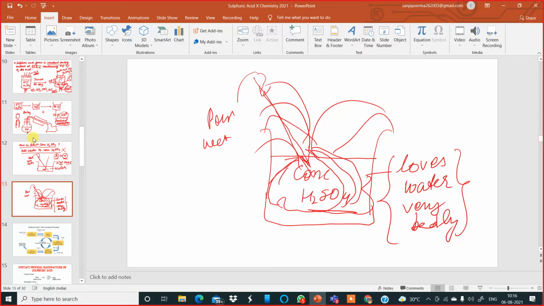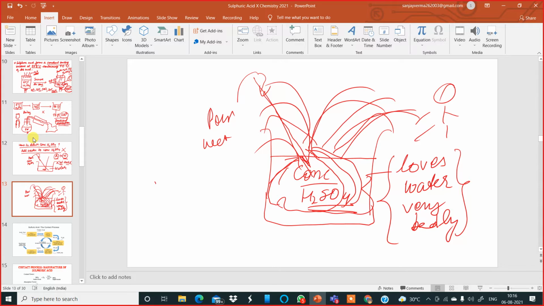There will be splashing of the acid. The person who is standing over here performing the experiment, he or she will get burnt. Are you getting it? Because of the splashing of the acid. Because concentrated sulfuric acid has a high affinity.